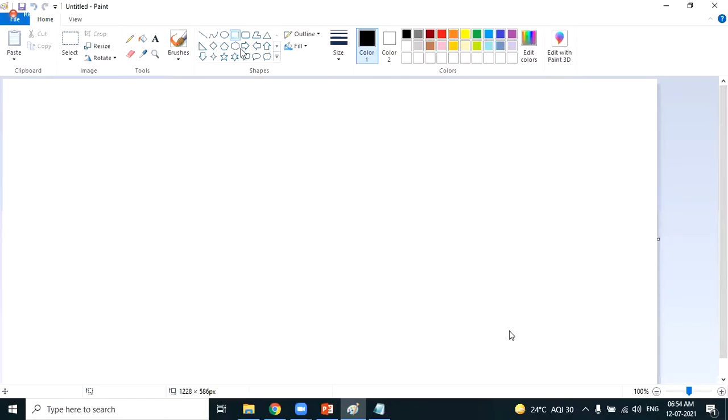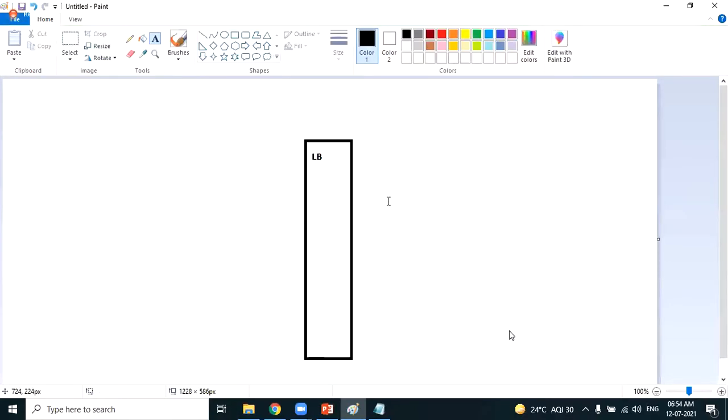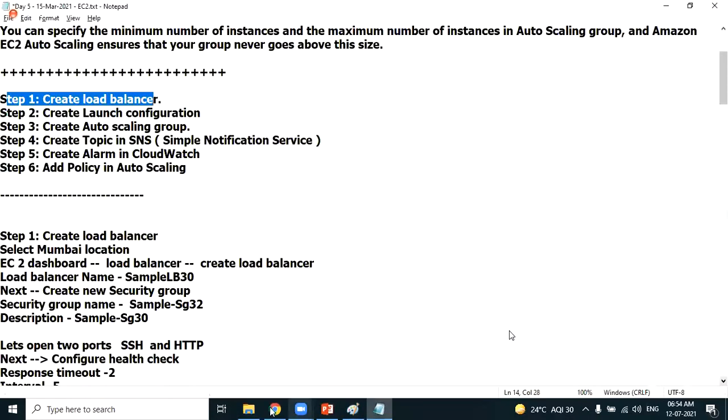The first step I am doing is creating a load balancer. Let's log into the AWS account.